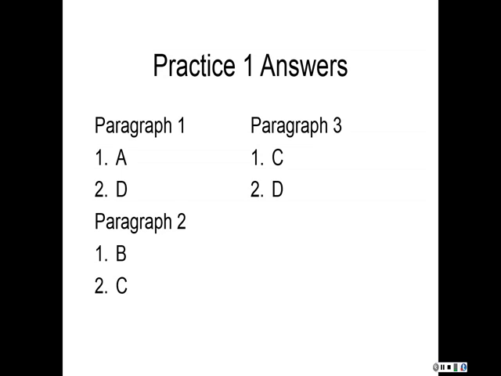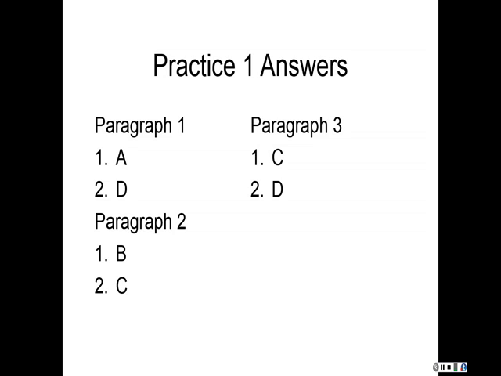In paragraph 2, the answer to question 1 is B. Answers A, C, and D are mentioned in the paragraph, but they're not developed. And number 2 is C. The other 3 are too narrow.